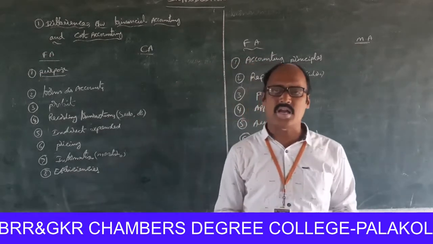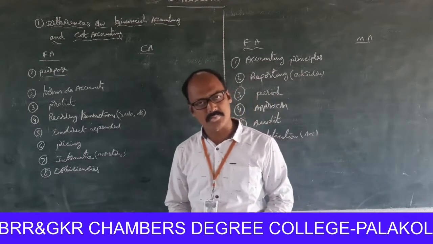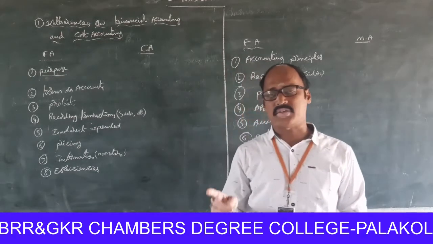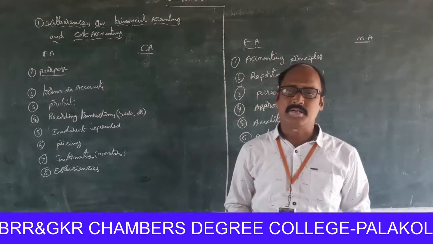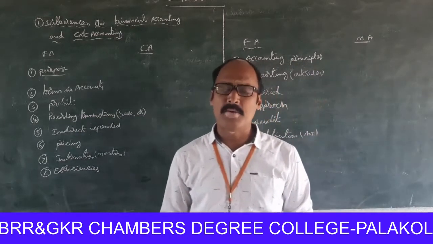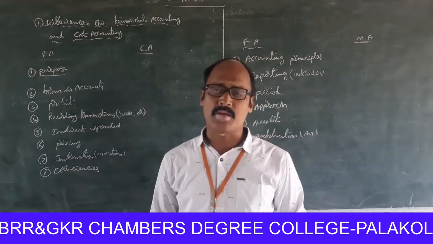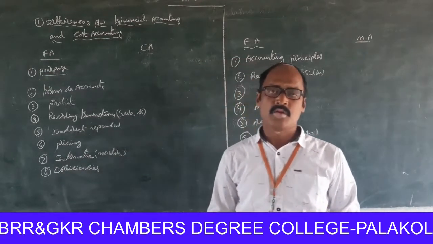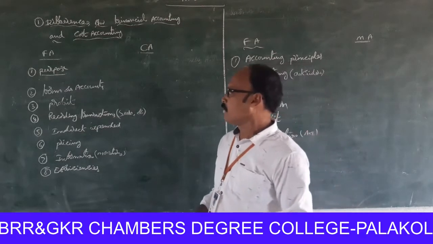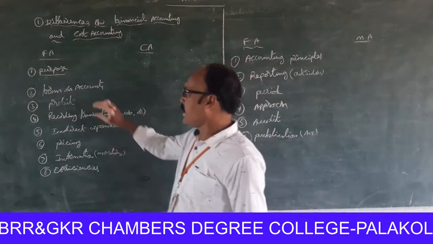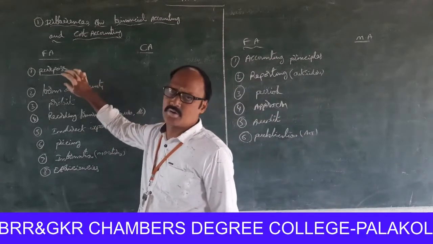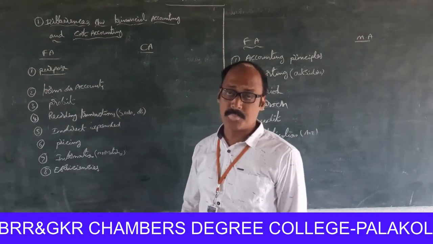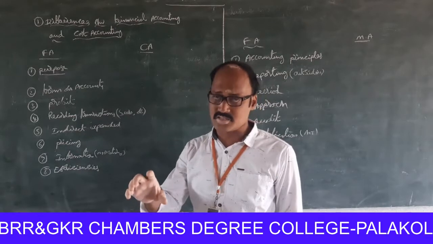One is the profit and loss account and the second is the balance sheet. The profit and loss account reveals profit or loss, but the balance sheet gives the information regarding assets and liabilities. So the main objective of financial accounting is the preparation of financial statements.